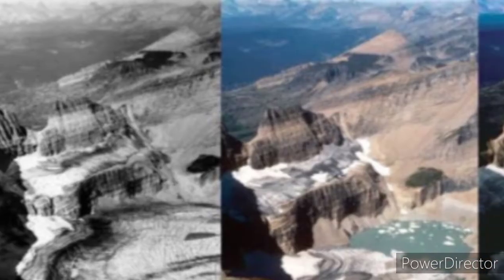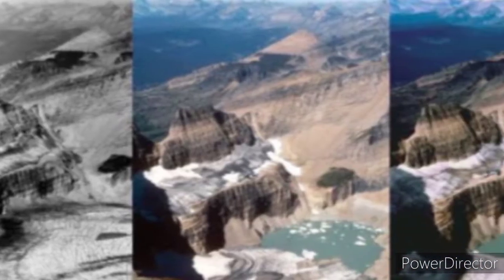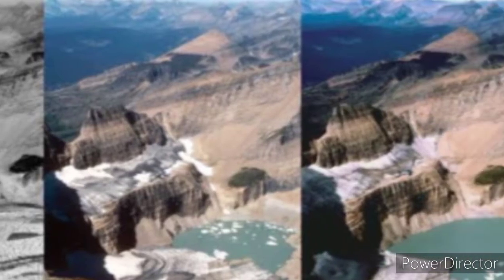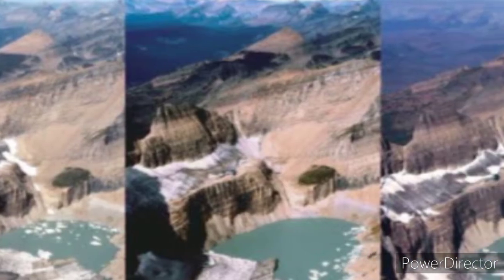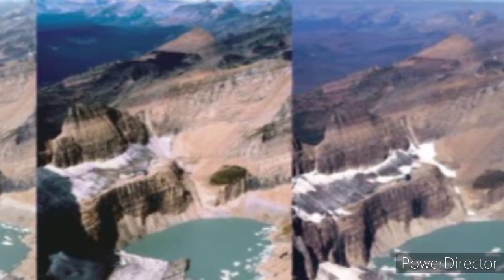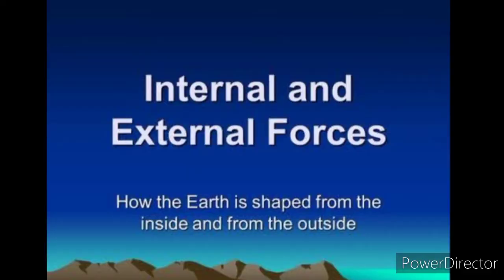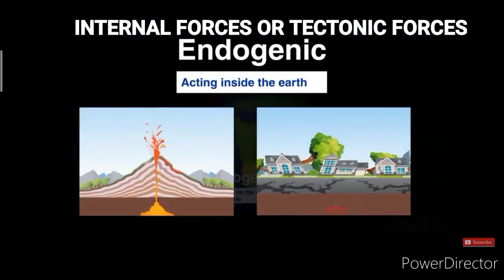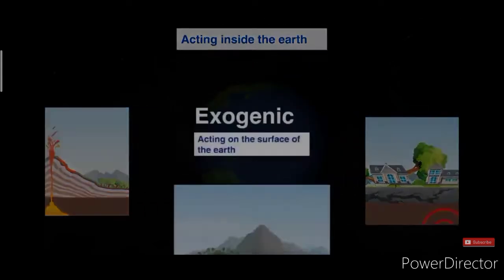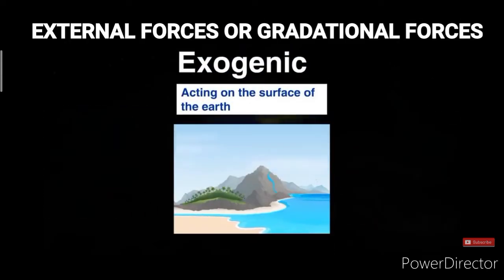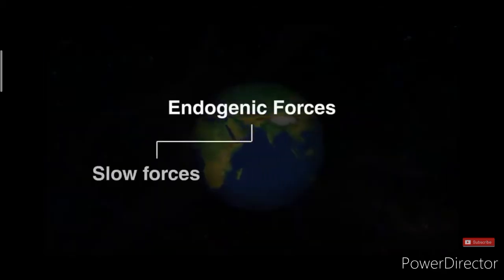The Earth's surface is constantly changing through forces in nature. Though the process is gradual and hardly comes to our notice, this change is always taking place. The landforms on the Earth's surface are created by two types of major forces. The first type of force is called internal forces or tectonic forces, and the second type is called external forces or gradational forces.